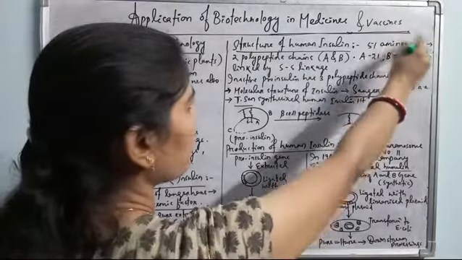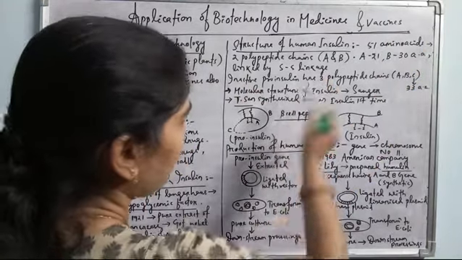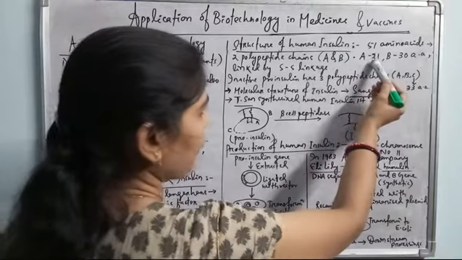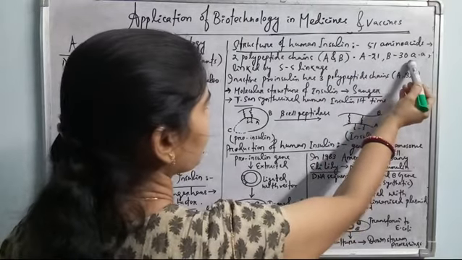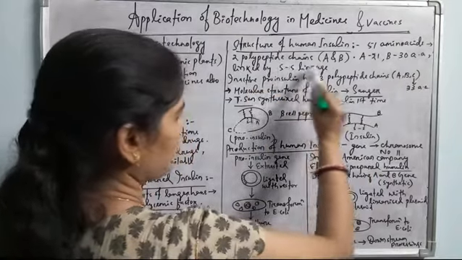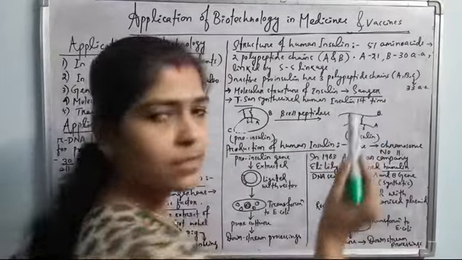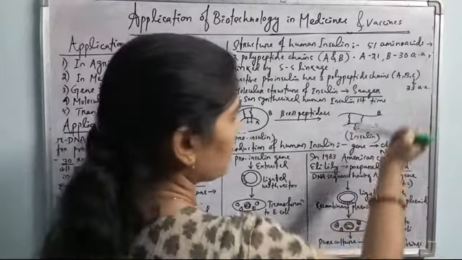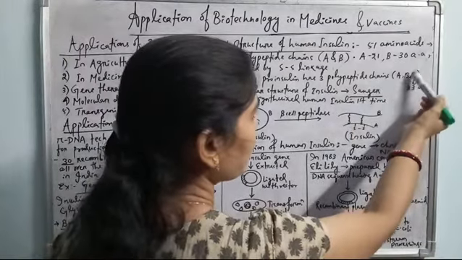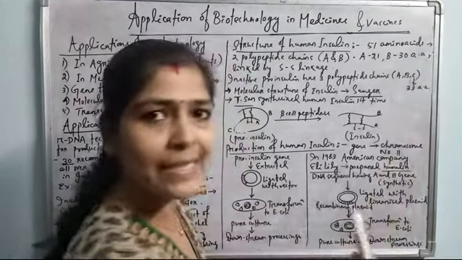It has 51 amino acids and 2 polypeptide chains, A and B. The A polypeptide chain has 21 amino acids and B has 30 amino acids. These 2 polypeptides are linked by disulfide linkage. Okay. So inactive proinsulin has 3 polypeptide chains, as I have told you, A, B, C. Out of that, the C polypeptide is removed from the proinsulin during post-translational modification.